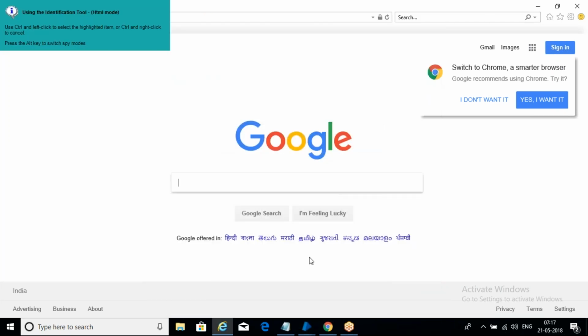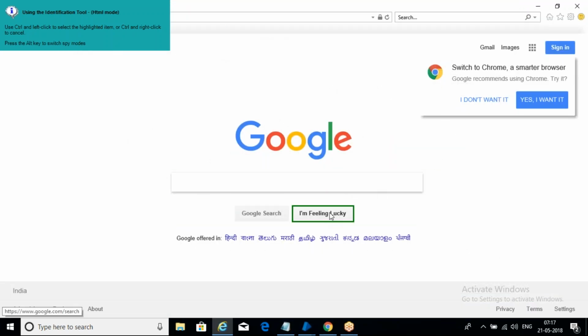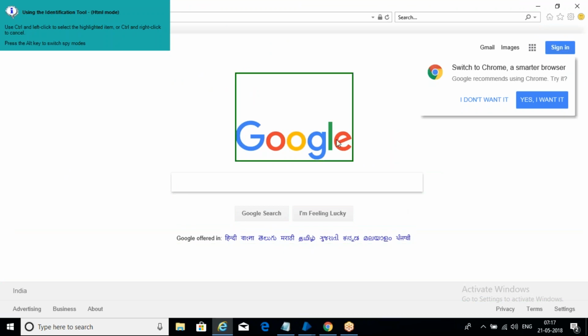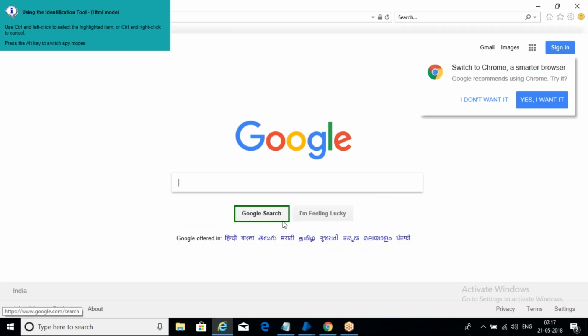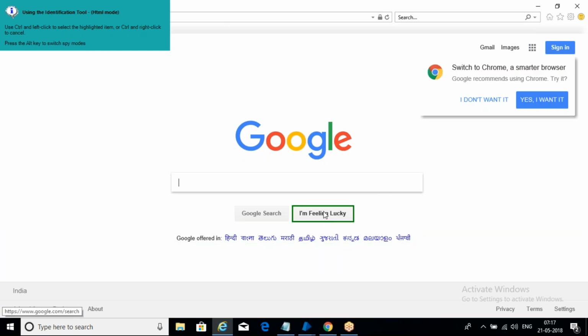Identify. Come to that application. Observe this. It can identify each and every option. You can capture the images as well. See this? Each and everything. So now we need to create an element for this.